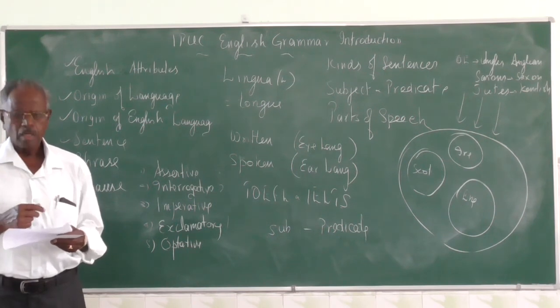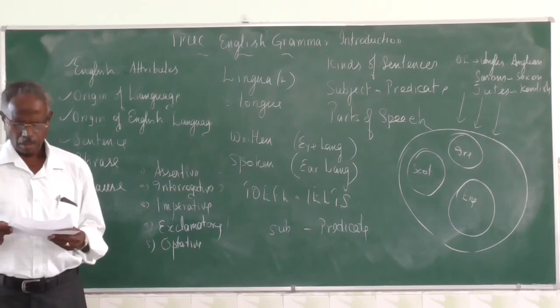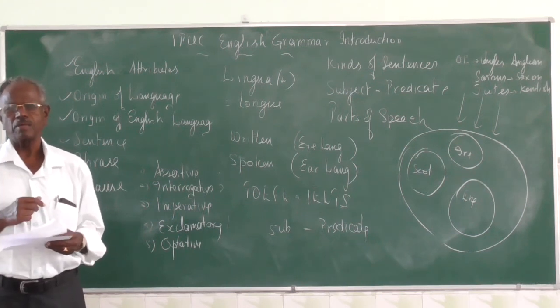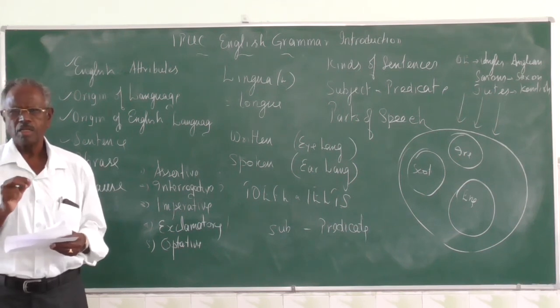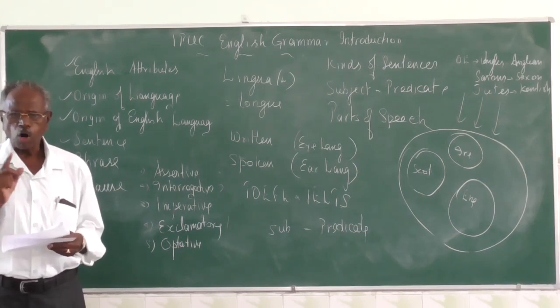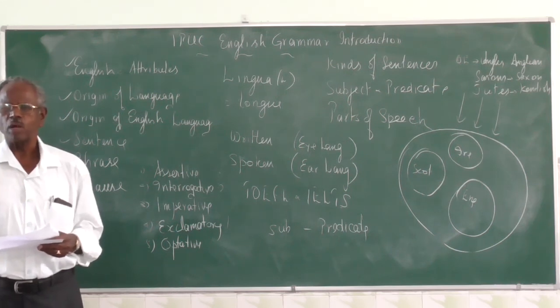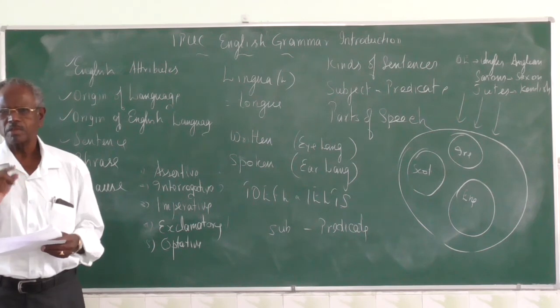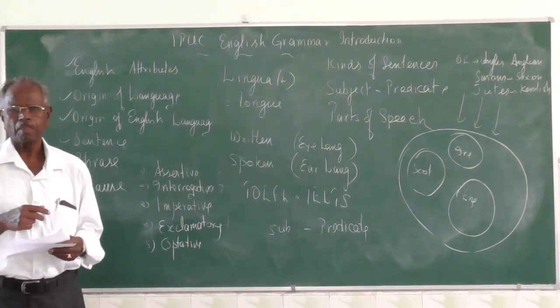That is different. Subject is a word or words about which something is said. Definitions you must learn properly. Subject is a word or words about which something is said. For example, Ravi is a student. Which is the subject here? Ravi. And the rest of the sentence tells about Ravi only.